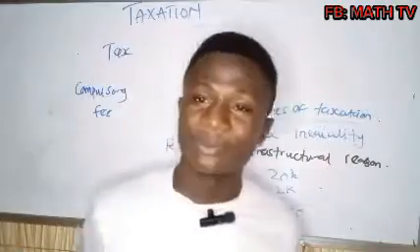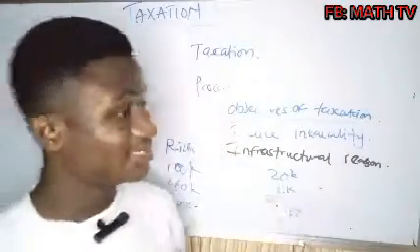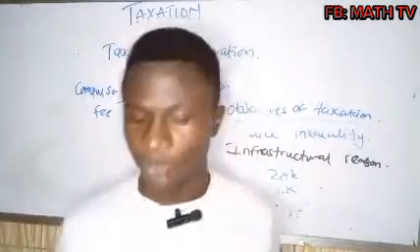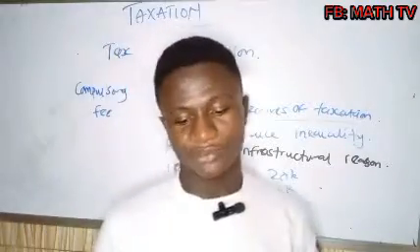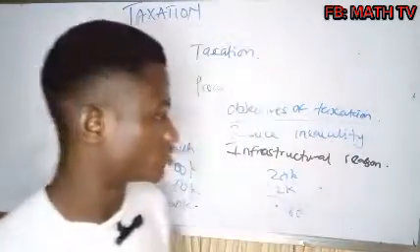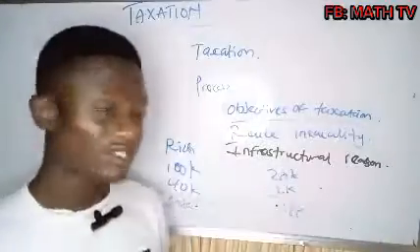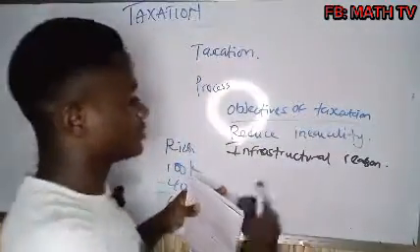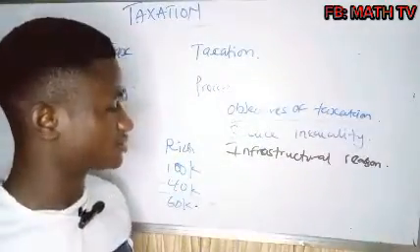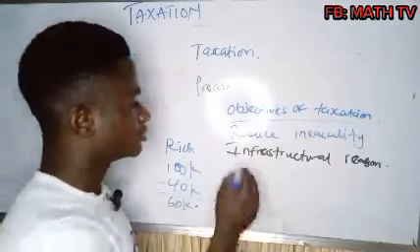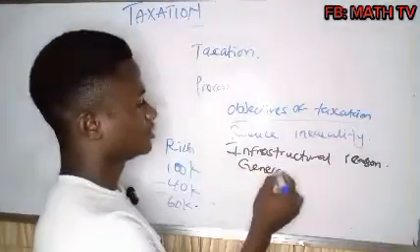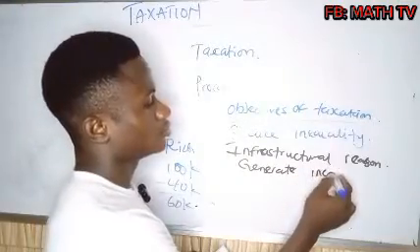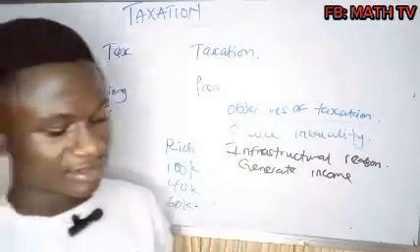In most cases, taxation is the major source of revenue to the government. So another reason is that the government can generate income, the federal government can generate income. So they impose tax so that they can generate income.